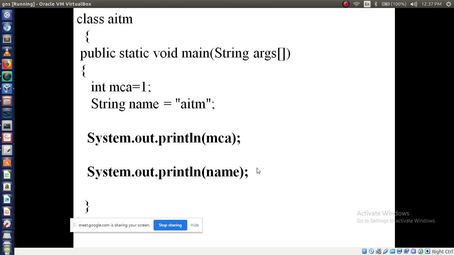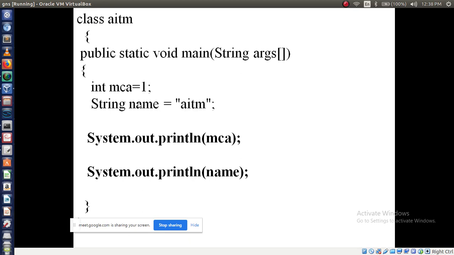Before studying classes, one more point you have to remember. Write this in your notebook. Here I am defining an int MCA and assigning one number value, that is 1. Then I am also declaring one String data type and assigning AITM here.